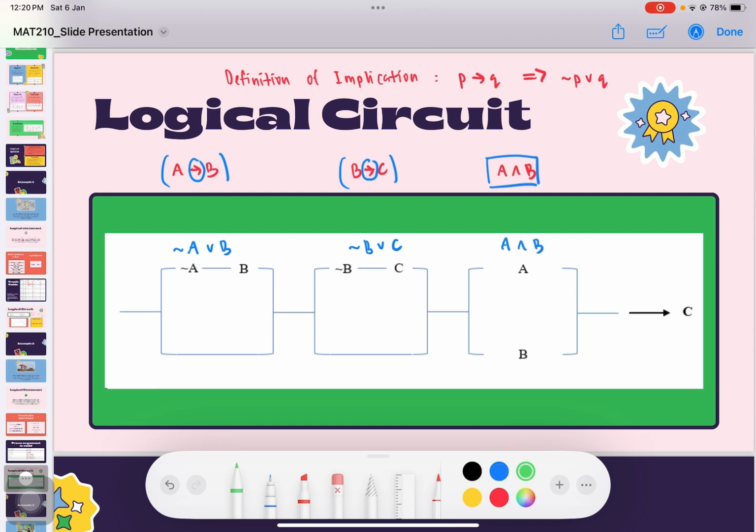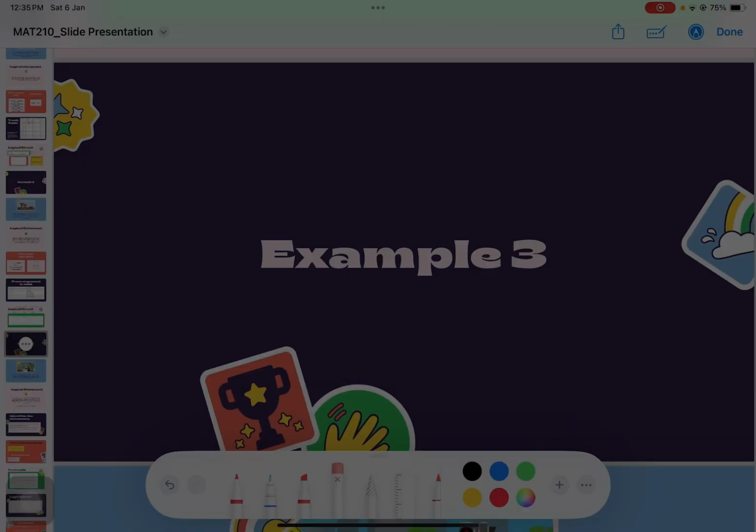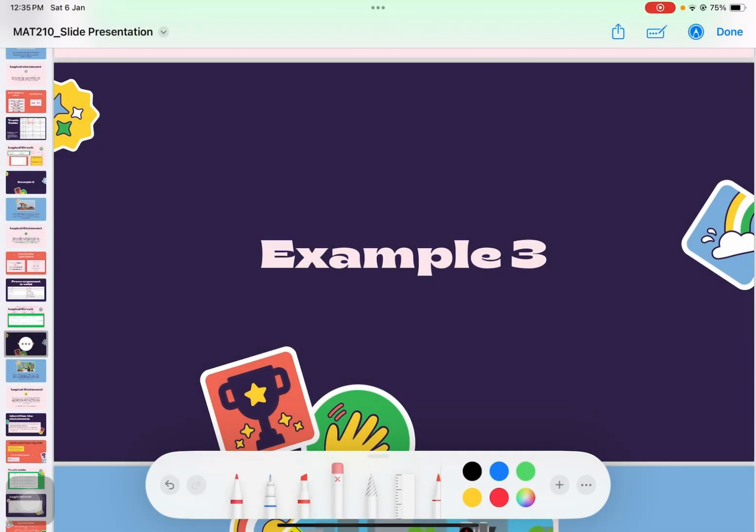So, this is the logical circuit of example 2, where here shows that C is the conclusion of premise 1, 2, and 3. Lastly is example 3.